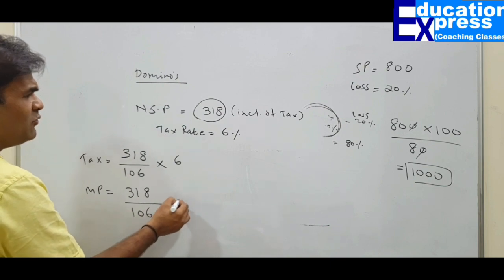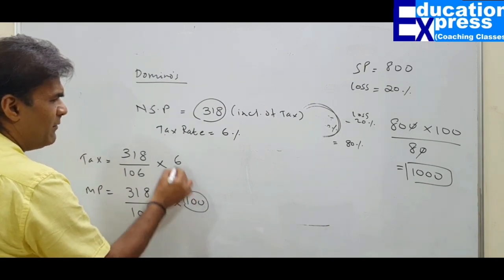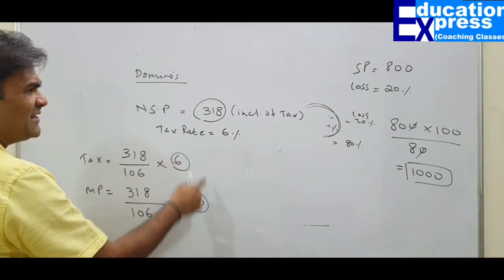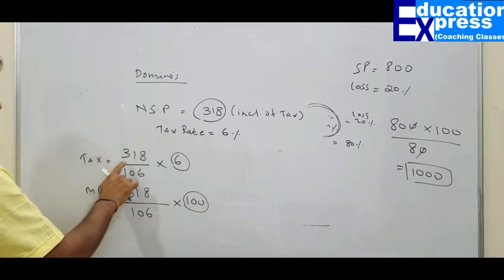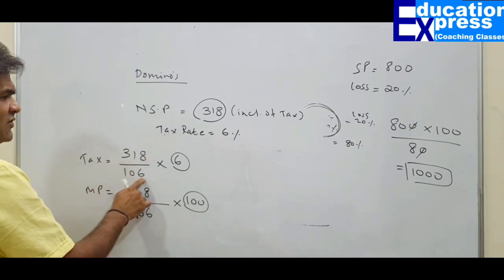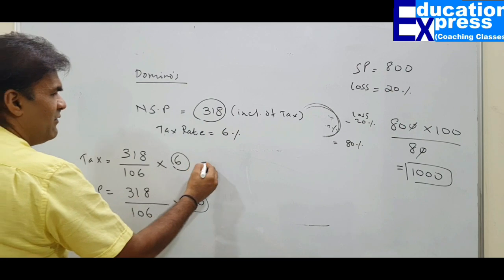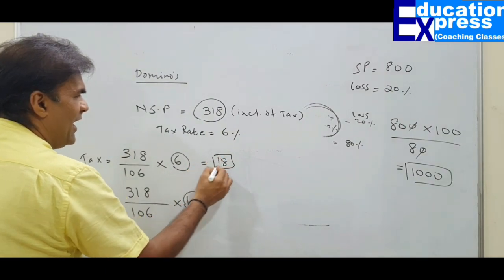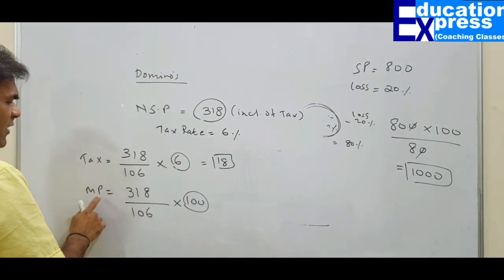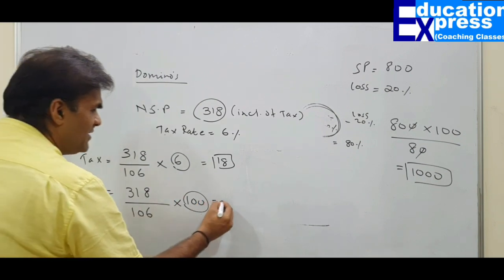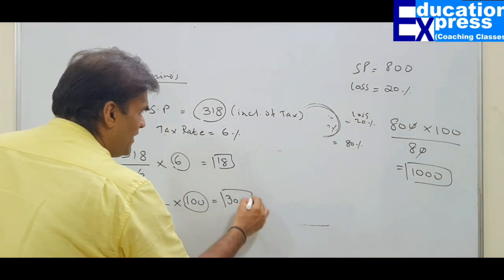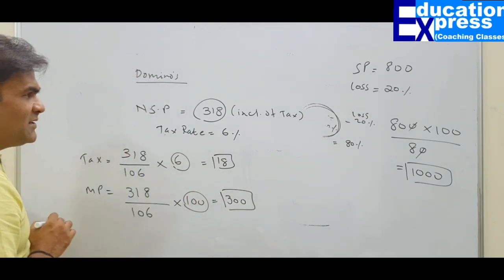This 100 plus this 6 makes 106. And 318 divided by 106 into 6 will give you 18 rupees as your tax element. If you are interested in finding out the mark price of the pizza, you will get 300 rupees.